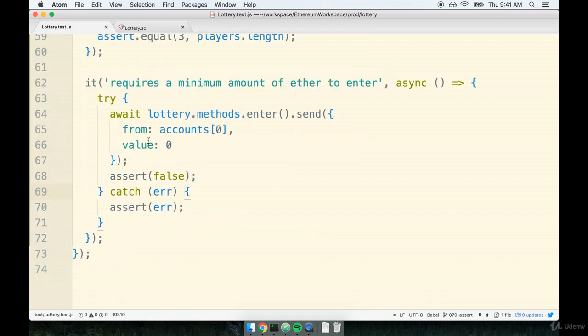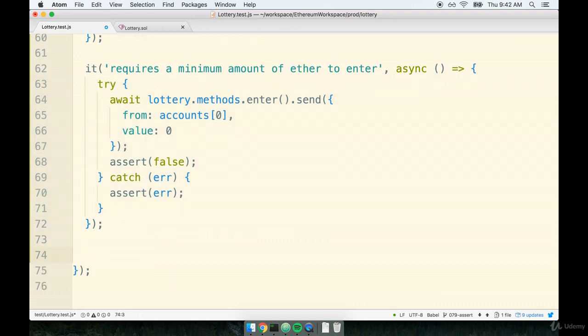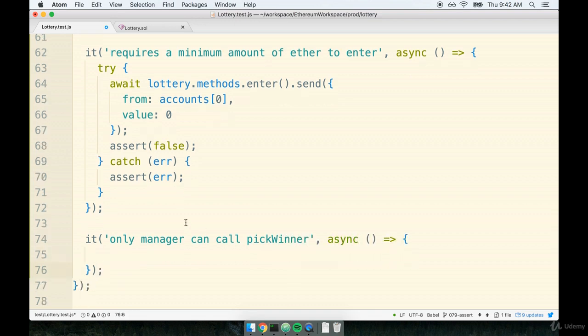We're going to use the exact same try-catch type syntax that we used in the last test to test out the pick-winner function. I'll first start off by placing our it statement, and for this one we'll give a description of something like only manager can call pick-winner. Then we'll place our async keyword and open up our function.